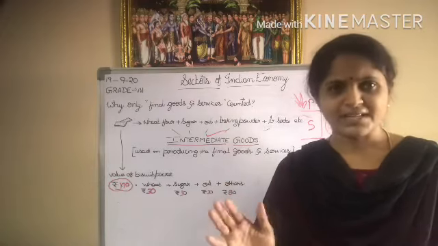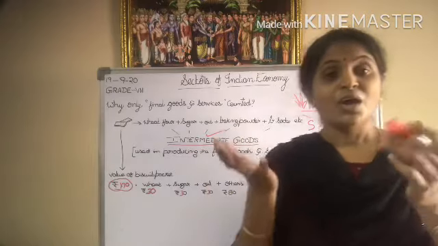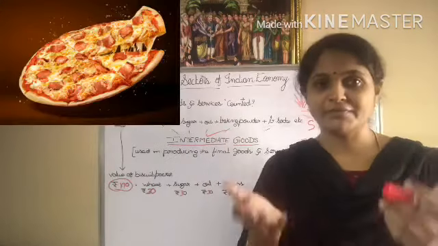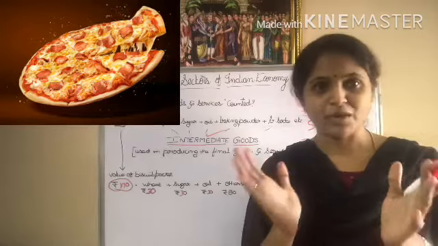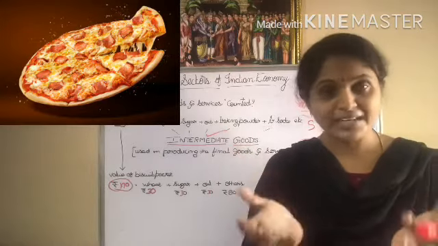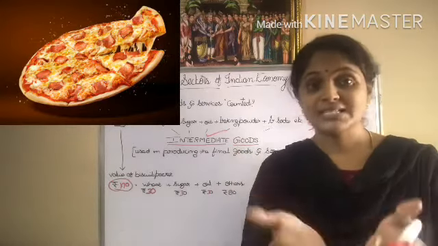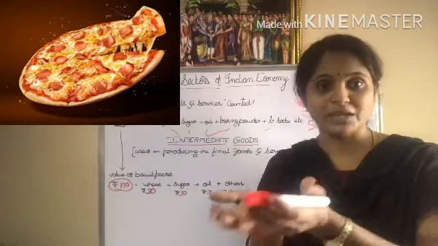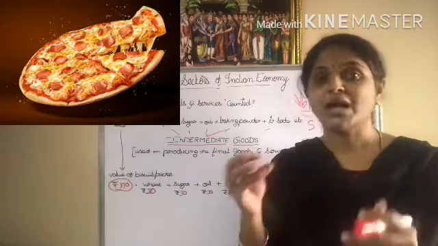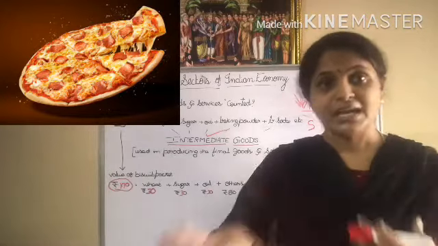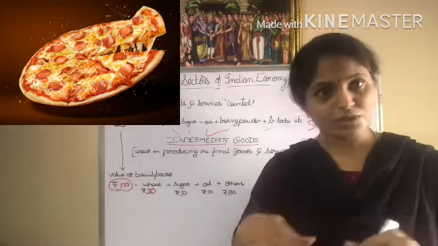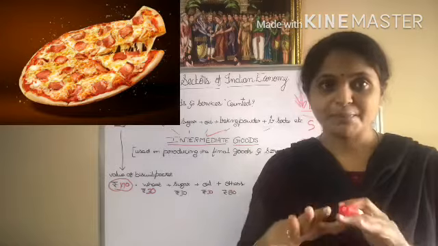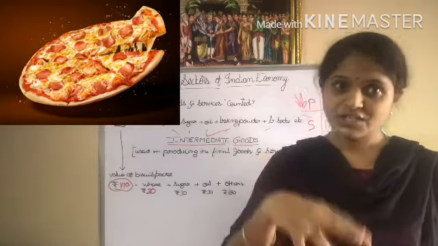Let us take another example: your all-time favorite, pizza. Pizza is the final good which the consumer will eat. It is ready to be used. How was this pizza made? First, a base is prepared with some sort of flour, and upon that cheese is added.